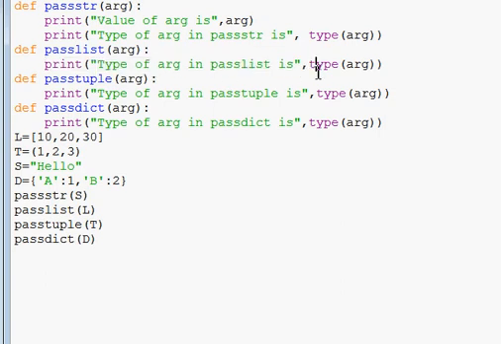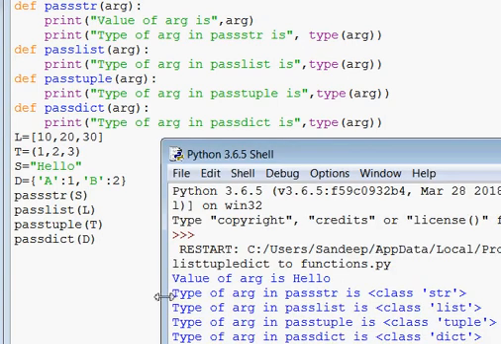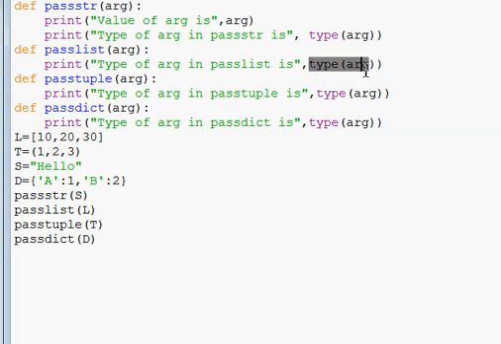So now coming back to the function, in the function the first statement is type of arg in pass list is, the next message will be printed, type of arg in pass list is class list, and now this message is printed, class list. This is coming due to type arg, because arg is having value of L and L is of type list. So in the same way arg's type will also be list.